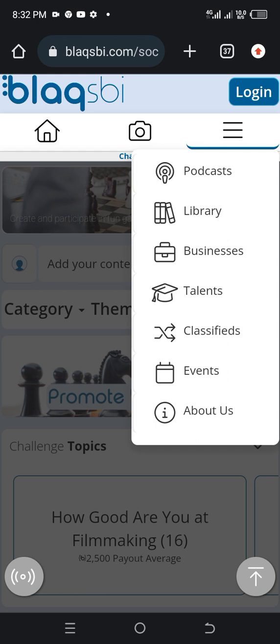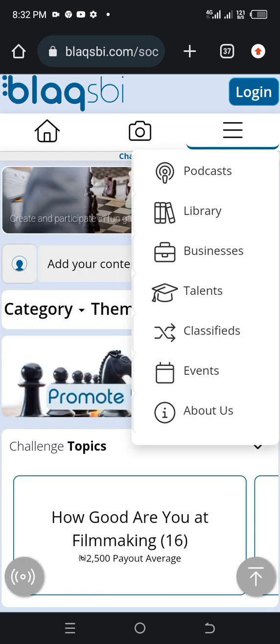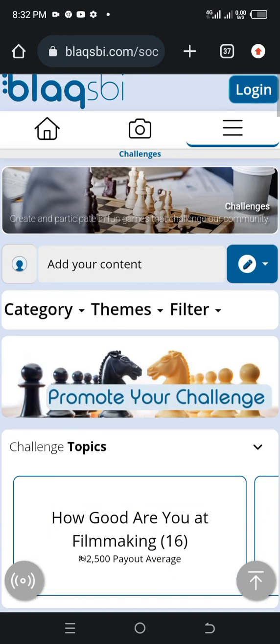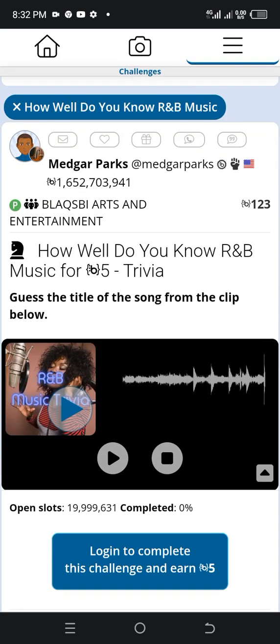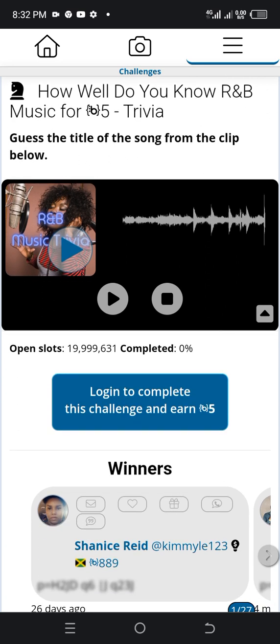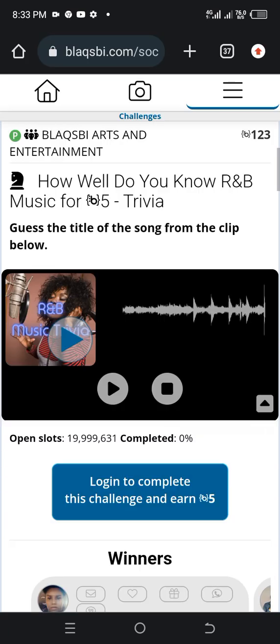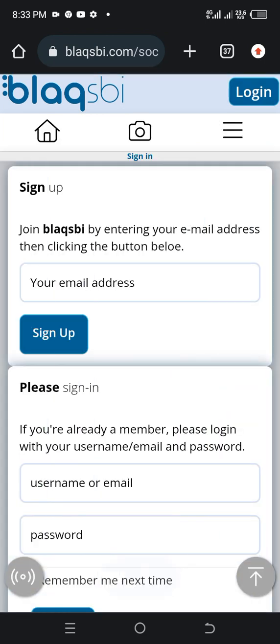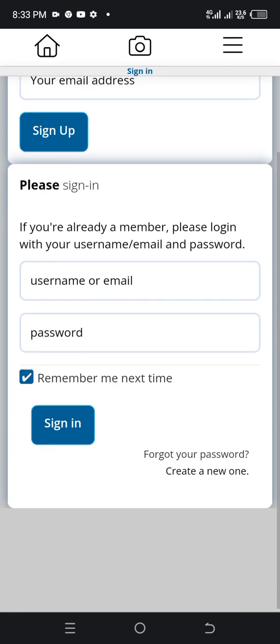This is where you really find out about them. So you can do your own research and start earning immediately. Currently, we're going to log in or create an account. Since we are new here, we're going to go into create account. So the next thing you need to do is click on this login, then go to create account. Create account here, down here, create one.